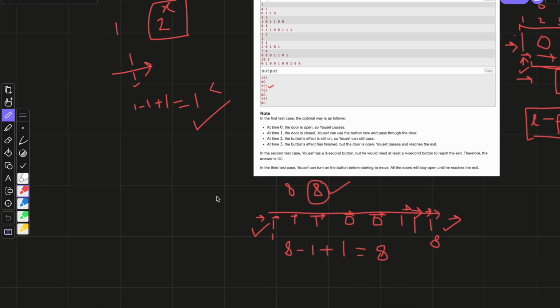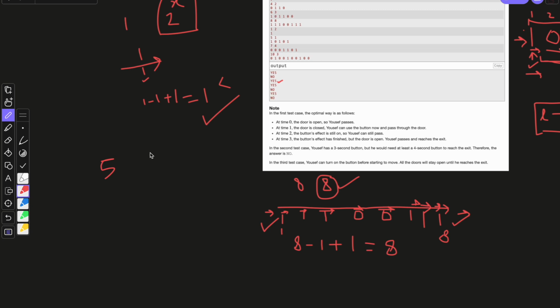Let's see another test case. It is 5 and it is 1. It is 1, 0, 1, 0, 1. So for Yusuf to pass through all these gates, it would require first position, second position, third and fourth. So all these doors must remain open until Yusuf has passed. And if we calculate the time, last position is 4, first position is 1, and when we add 1 in this, we will get